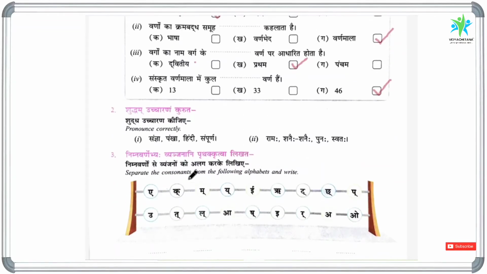Now come to the second exercise. Shuddham ucharanam kuruta. Pronounce correctly. So the first question words are samnya, pankha, Hindi, sampurna. And the second question words are ramaha, shanaihi shanaihi, punaha, swataha.